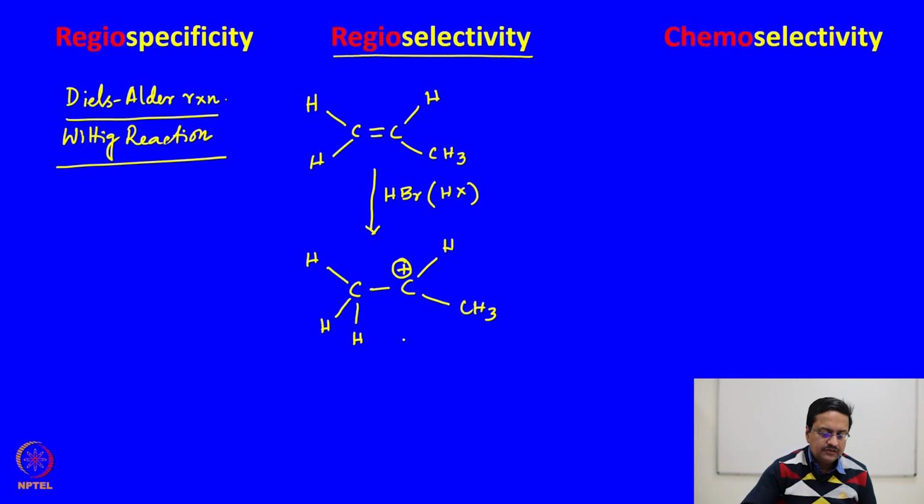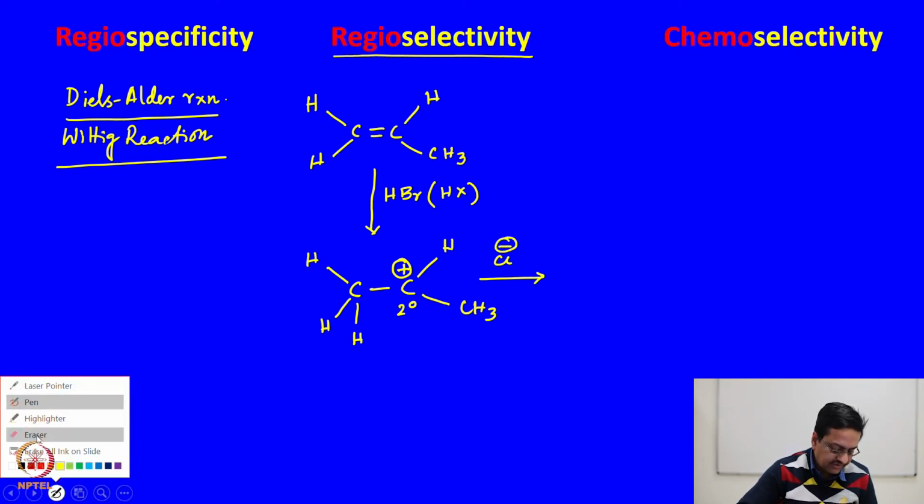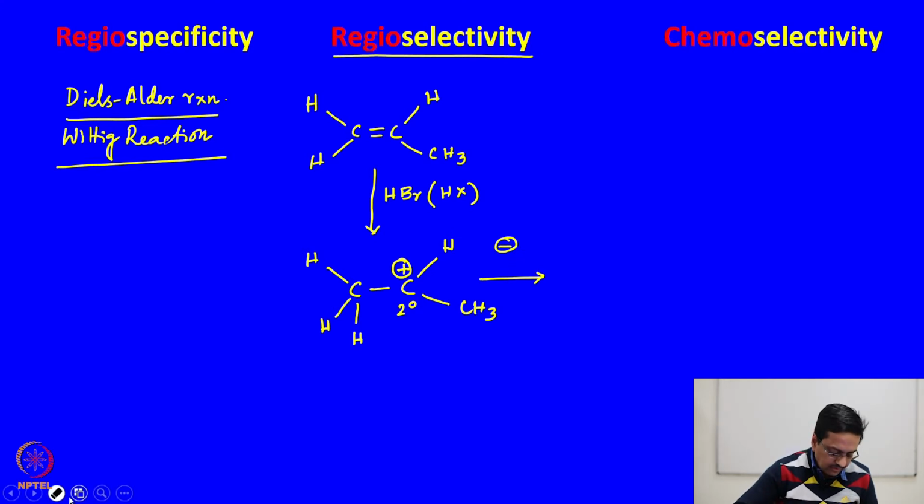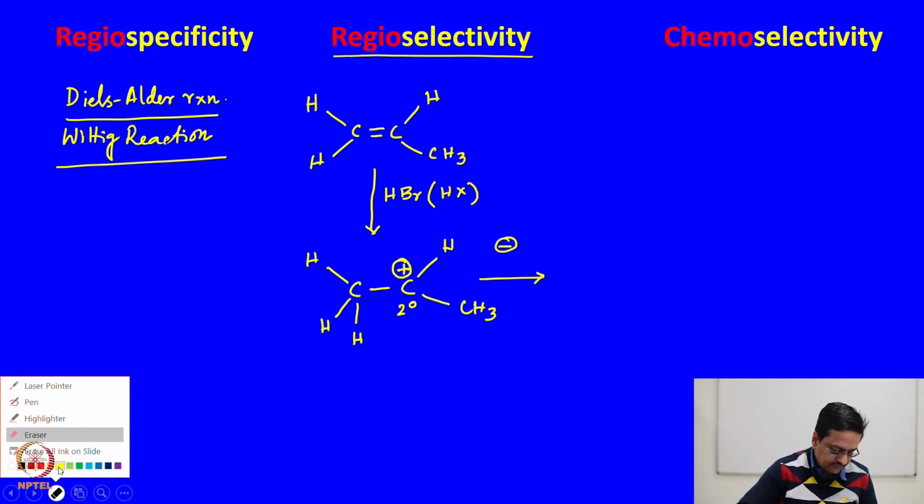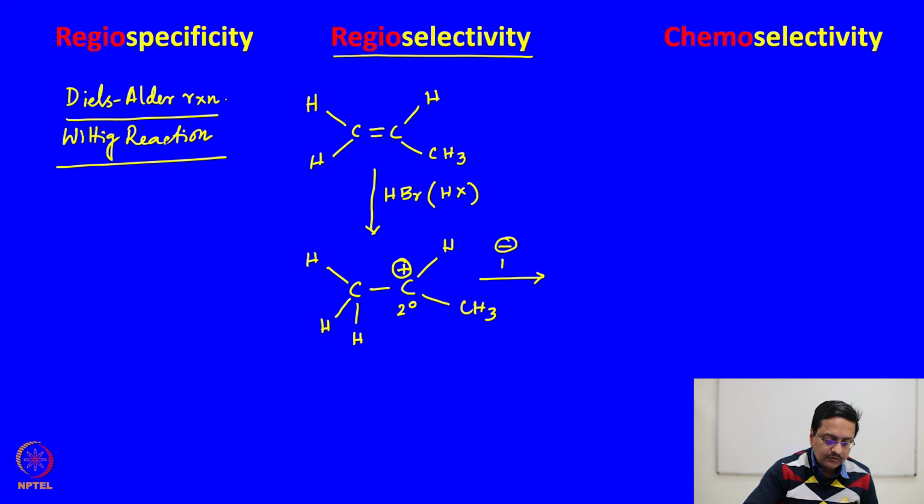Right, because this is a 2-degree carbocation. So, the reaction will proceed in a direction so that the Cl minus or bromine Br minus in this particular case gets added to the 2-degree carbocation site and produces this particular compound.